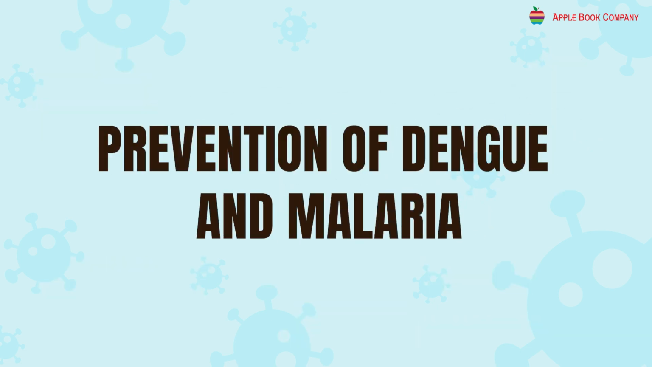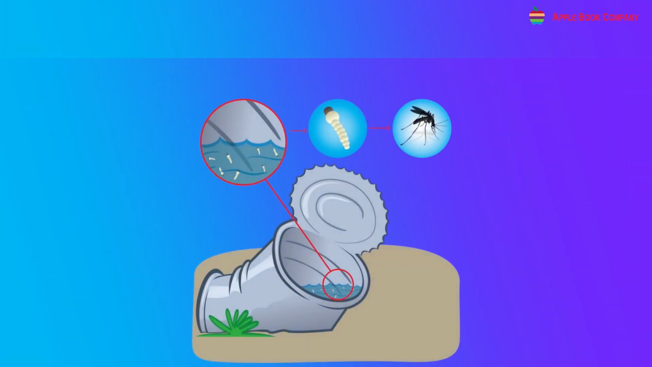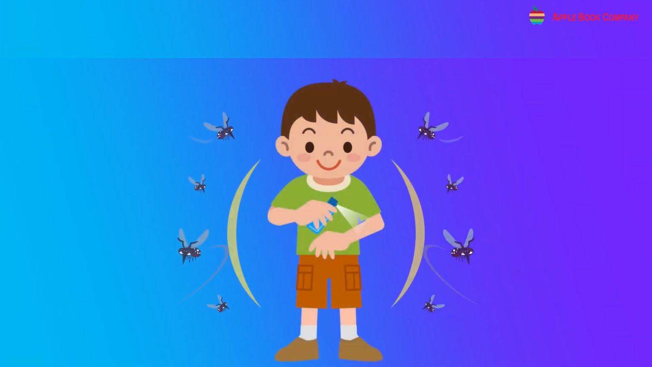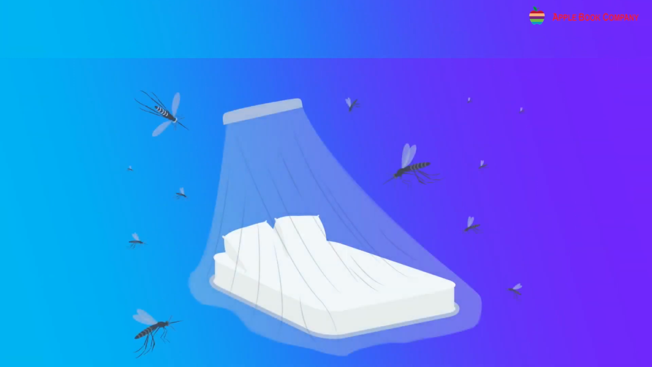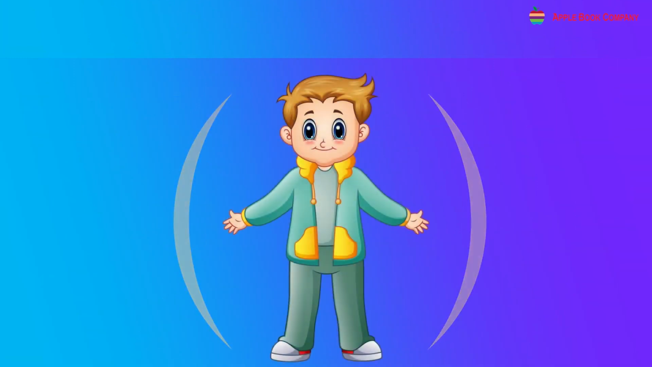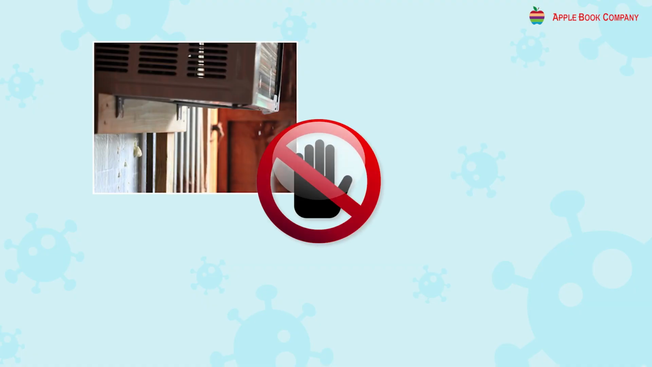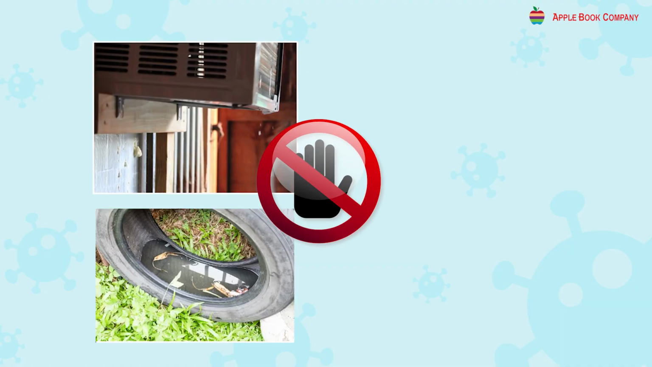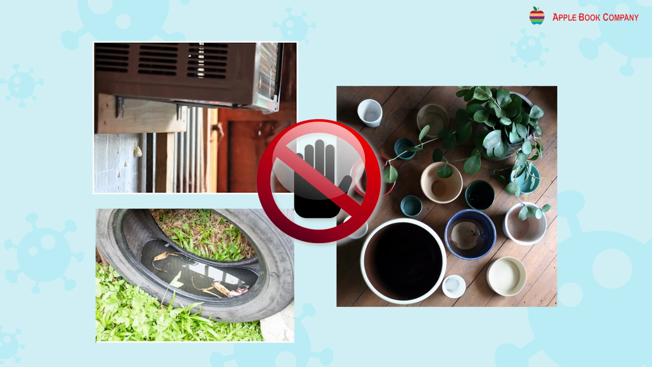Prevention of dengue and malaria. Fill and cover all places where mosquitoes can live. Have bug spray and mosquito nets in your home. Wear pants and shirts with long sleeves. Don't let water build up in coolers, tires, tanks, or pots that are not being used.